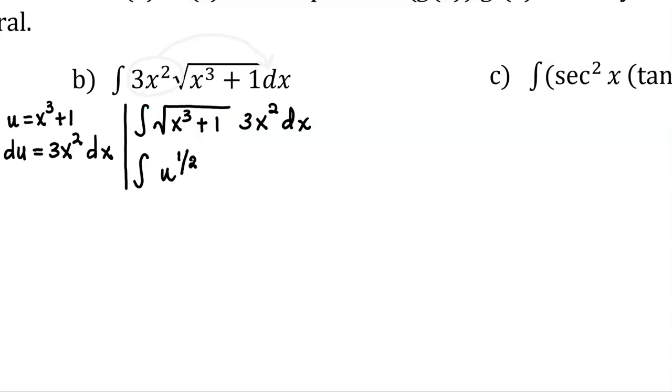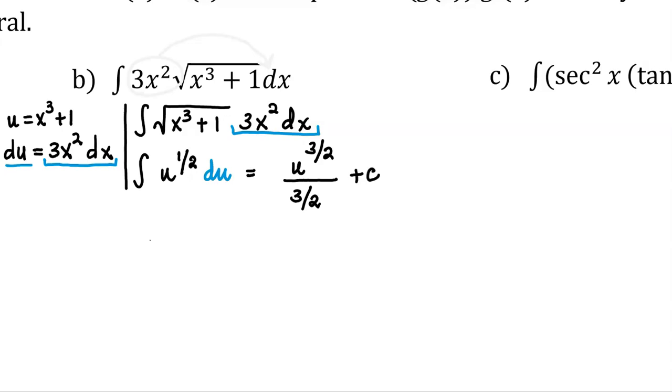Now let's deal with this 3x squared dx. Well, 3x squared dx is du. So now we have a much simpler integral that we can integrate. Using the power rule for integration, we're going to increase our exponent by 1. 1/2 plus 1 is 3/2. And then we need to divide by our new exponent and add our constant of integration.